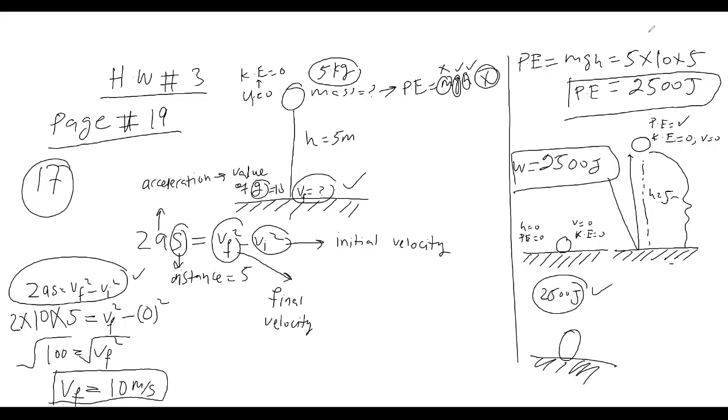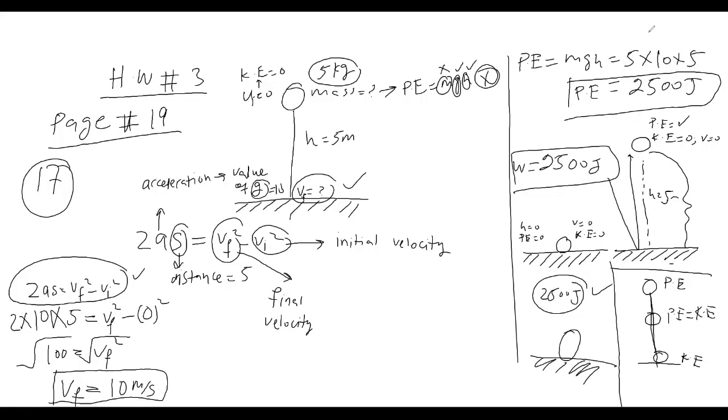So guys, here you need to understand the logic. When the object is at the top, it has potential energy. When the object is at the bottom, it has kinetic energy. When the object is in the middle, its potential energy is equal to its kinetic energy.